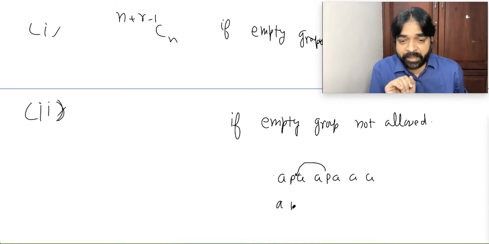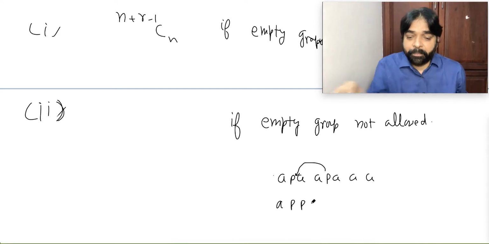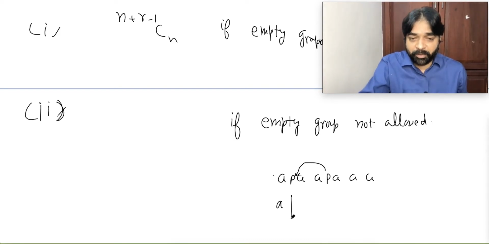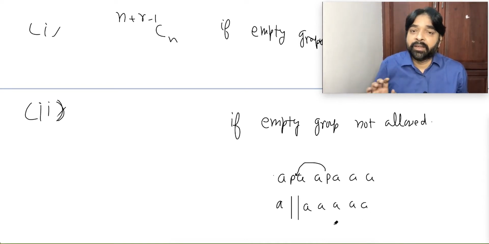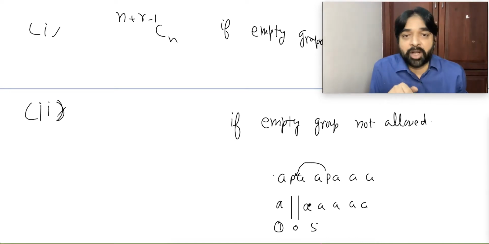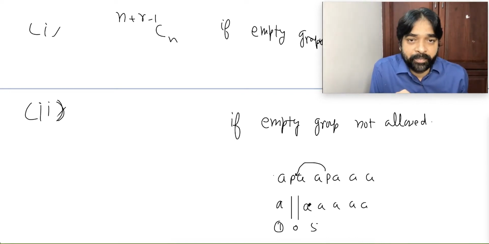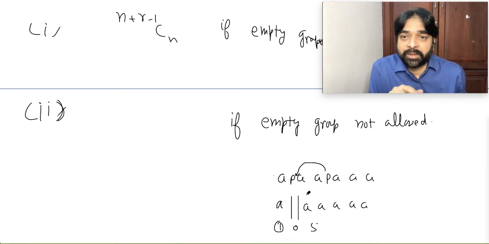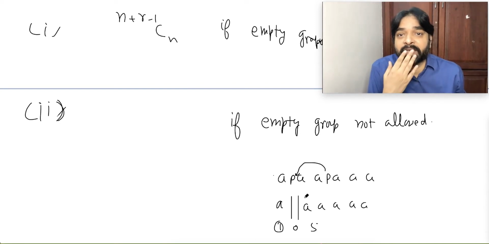Suppose I write like this. P means, able to understand? Some people are looking here and there. P means just simply a line. A, what is the meaning? That the first group contains 1 object, the second group contains 0 objects, and the third group contains your 5 objects, which is not possible. Yes or no?